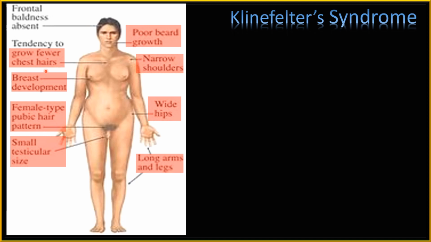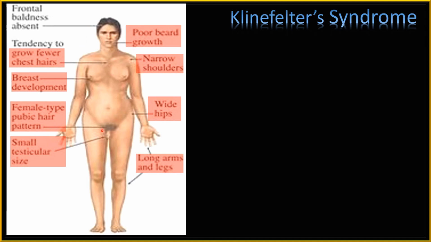So very few hairs on the chest. Then there is a breast development which is called gynecomastia. Then the shoulders are narrow, hip is wide, which are feminine characters. Then forelimbs are longer than normal, height is more than normal. Then there is a poor beard and facial growth as such.